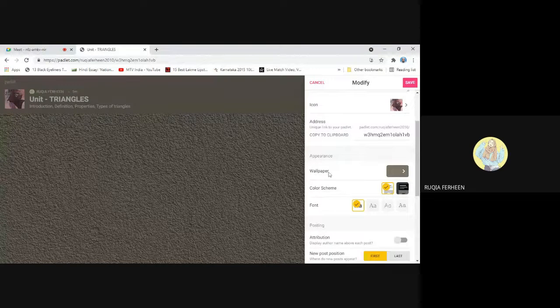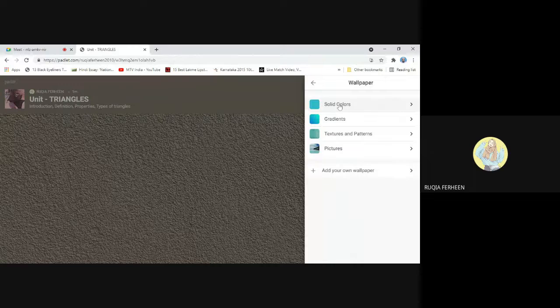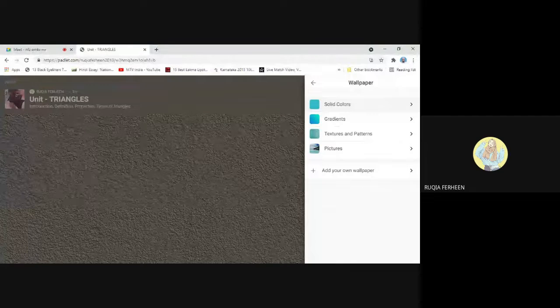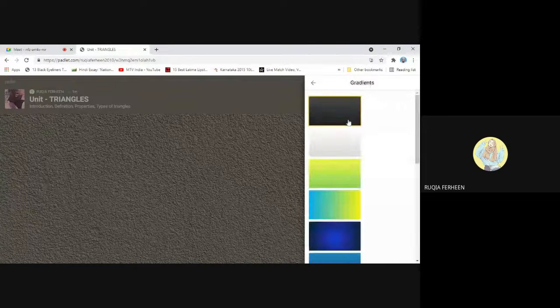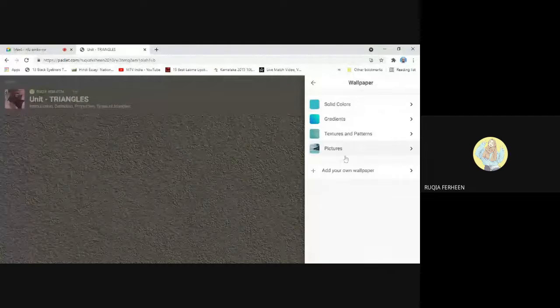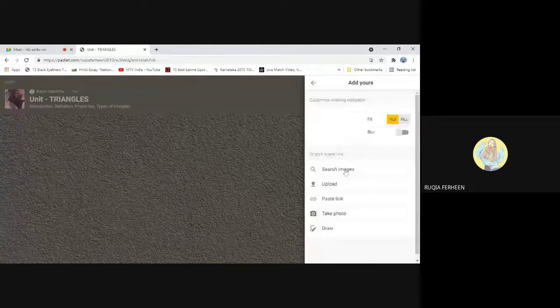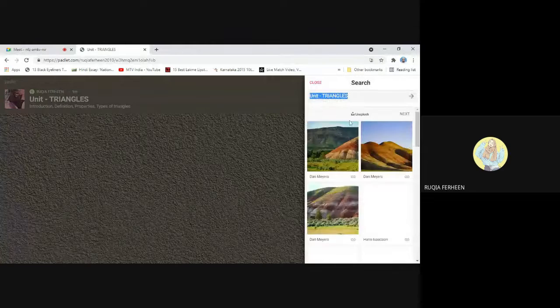The next is wallpaper. If you feel this wallpaper, the gray wall, is dull, you can make it colorful too by selecting the colors. If you want the background in solid colors, you can use that. Gradients, patterns, pictures, they already have selected patterns in their page, or else you can add your own wallpaper. Unit triangles.